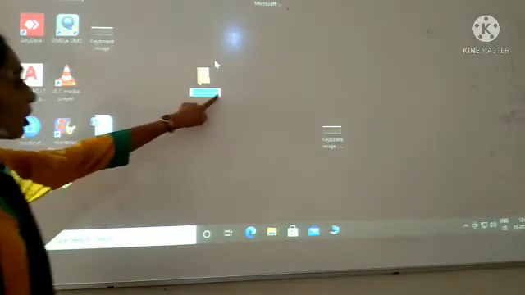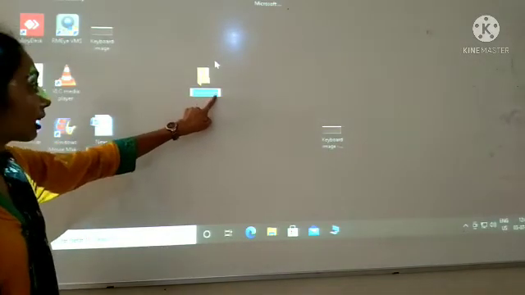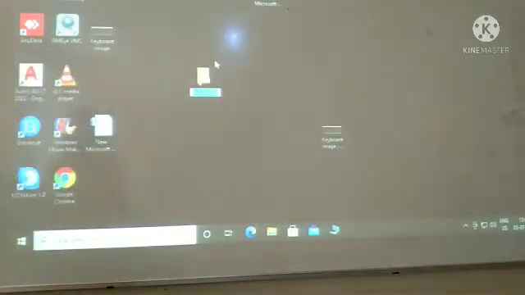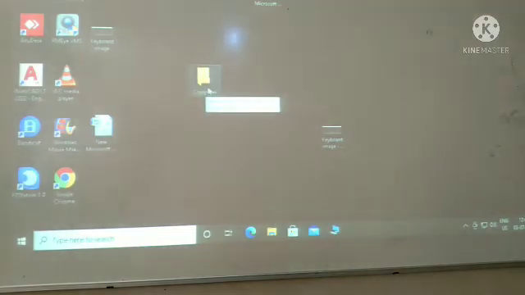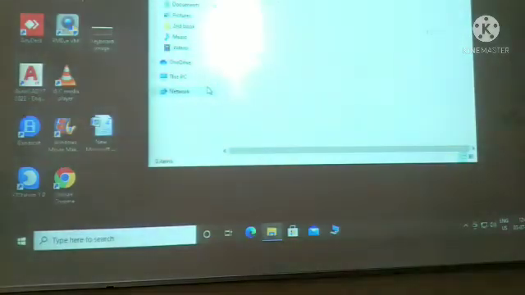Here it is New Folder, but now I want to change its name. I can do that with the help of my keyboard. If I want to give the name computer to my folder, I can type it from the keyboard and then we can change its name. By this we can change the name of any folder. Now if I want to open this folder, I have to double click on it.